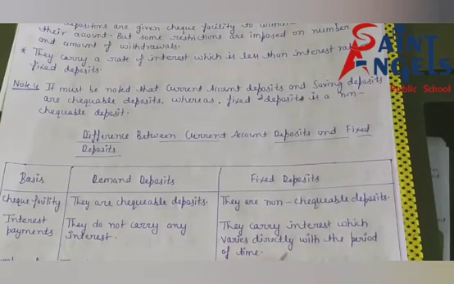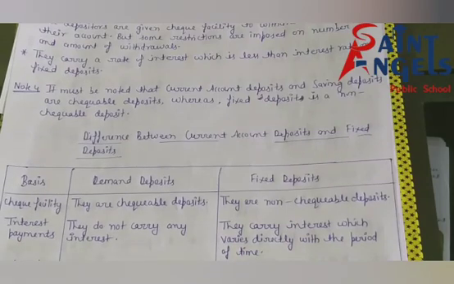It means that if the period of time increases, the interest rate will also increase. If the period of time decreases, the rate of interest will also decrease. It means there is a positive, direct relationship between rate of interest and the period of time.